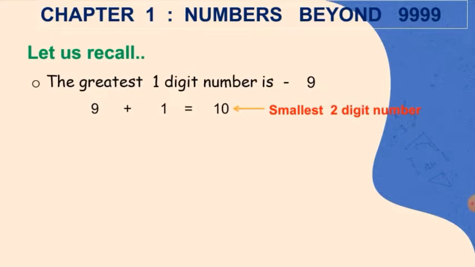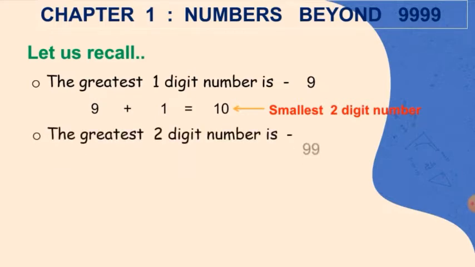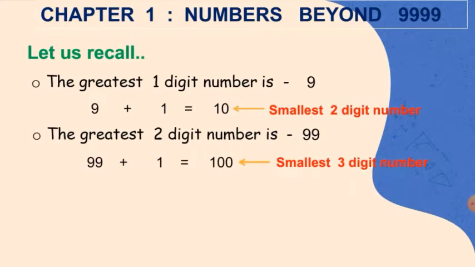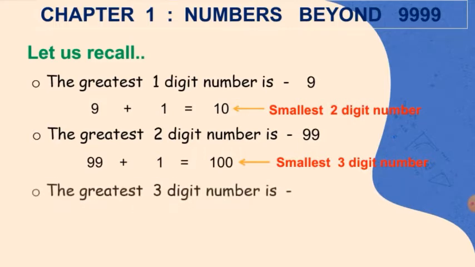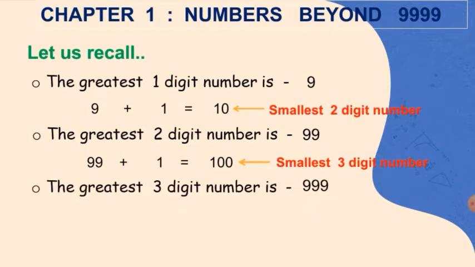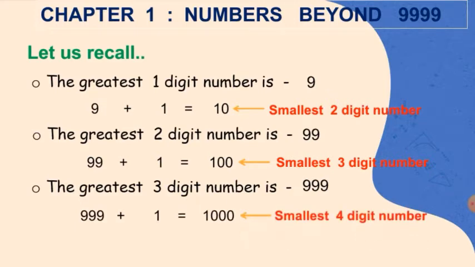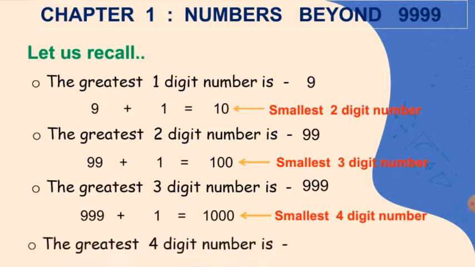Similarly, we know that the greatest two-digit number is 99. And when we add 1 to 99, we get 100, which is the smallest three-digit number. Similarly, we know that the greatest three-digit number is 999. And when we add 1 to it, we get 1000, which is the smallest four-digit number. And we also know that the greatest four-digit number is 9999.